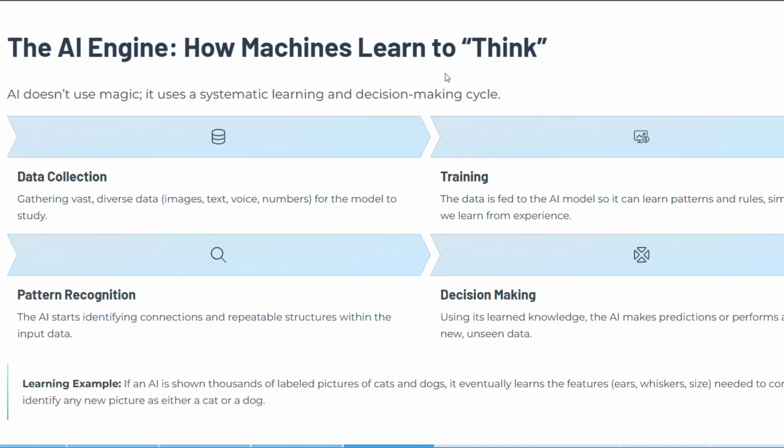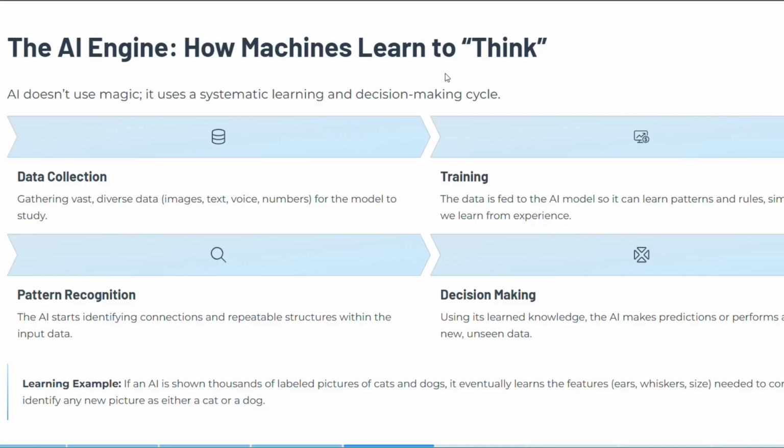Basically, with the help of the analysis part, the data which we have provided recently, it will have a look at that data, recognize it, make a prediction, and produce a new output. This is how the AI thinks. Here is a simple example. If an AI is shown thousands of labeled pictures of cats and dogs, it eventually learns the features, ears, whiskers, size, needed to correctly identify any new picture as either a cat or a dog.